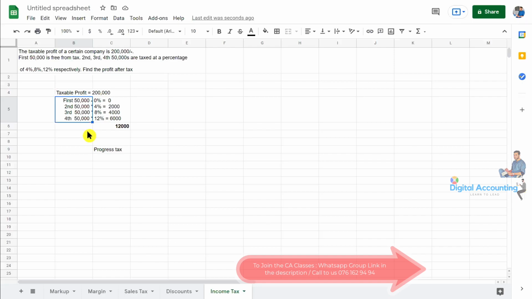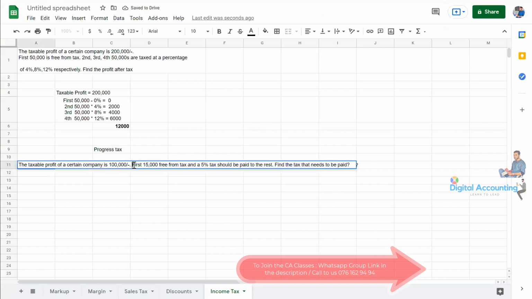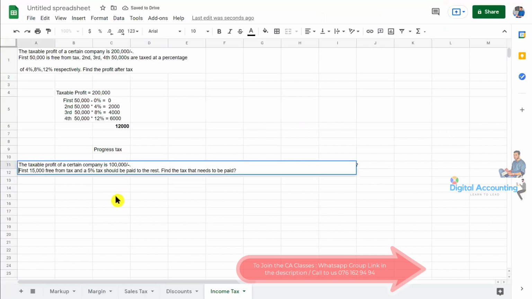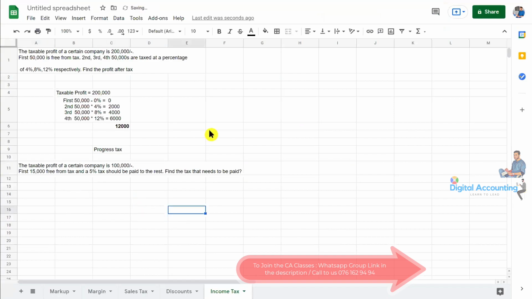Does it make sense, guys? Did everyone understand what I said? Did everyone understand how this tax calculation was done? Let's do the second question. Just consider the second question right now.